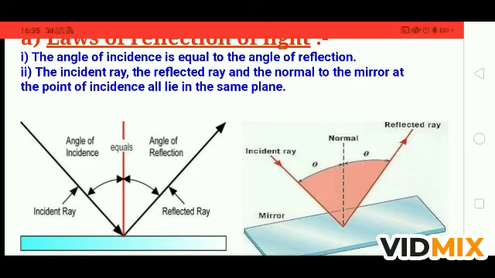So what are the laws? The first law is the angle of incidence is equal to the angle of reflection. This is very important, first law. And the second is the incident ray, reflected ray and the normal to the mirror at the point of incidence all lie in the same plane. Means it does not happen that light falls on any point and reflects from any other point. The light at which point it is incident, from the same point it will be reflected. Two laws are very important.